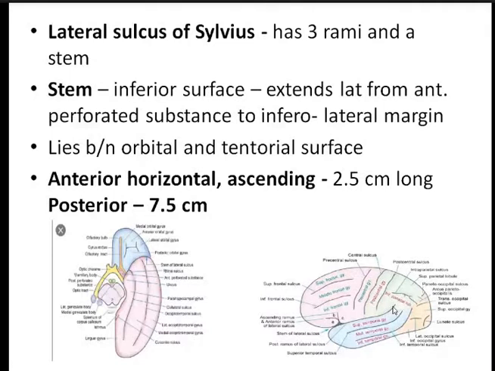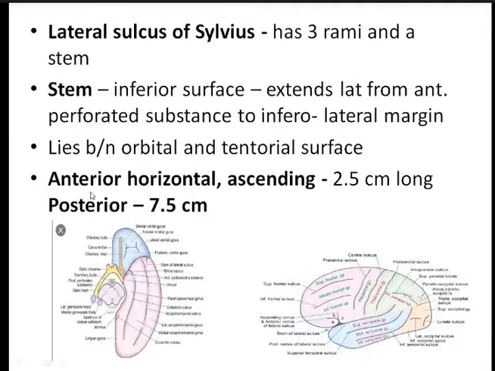Now I think I have explained it earlier also. The stem of the lateral sulcus separates the orbital surface from the tentorial surface. So it lies on the inferior surface. This is the inferior surface of the cerebral hemisphere, with the orbital part and the tentorial part. This is the stem of the lateral sulcus, which is present on the inferior surface. Now coming to its 3 rami: the anterior horizontal, or you can say just anterior, the ascending and the posterior.